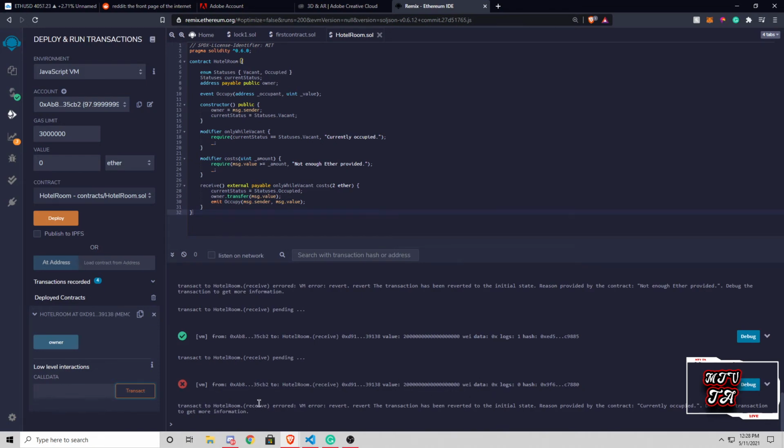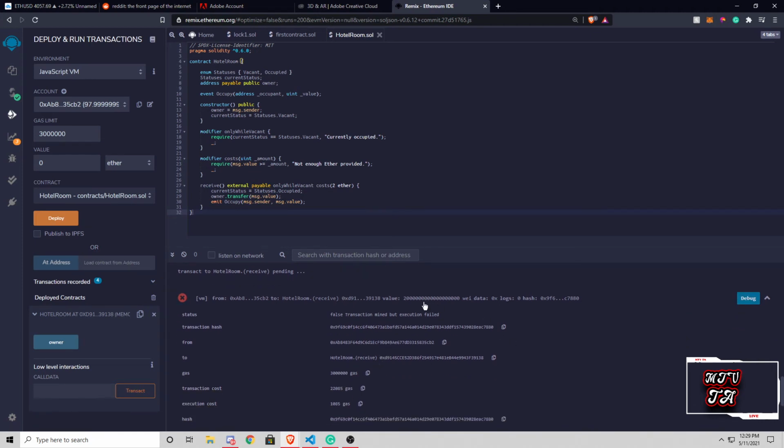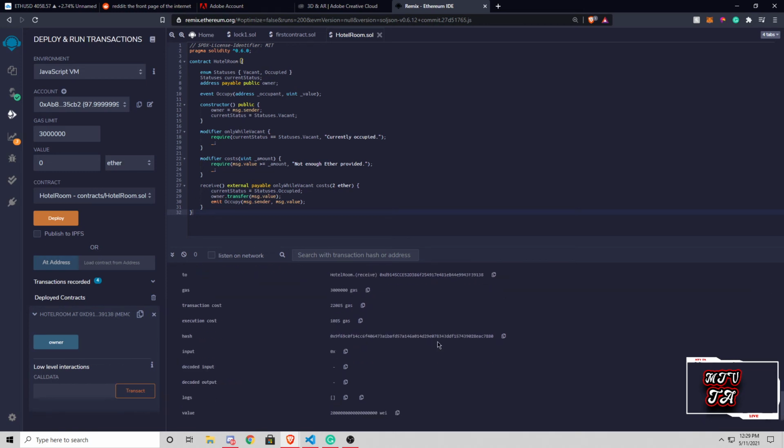So now that we have another error, what this means, and what we displayed in our smart contract, is that currently if one room is booked within the smart contract, so Susie got to the hotel room before Ryan did, and now as Ryan tried to execute the exact same function or payment that Sally and Susie did, it gives us this error message. So it gives us: the transaction has failed, the room is currently booked.